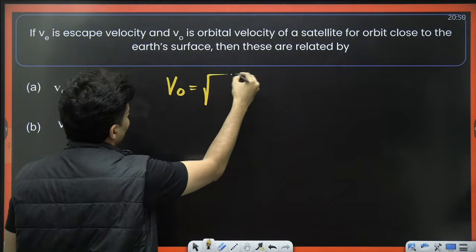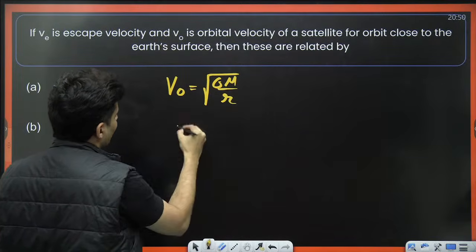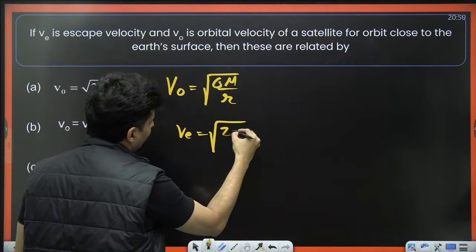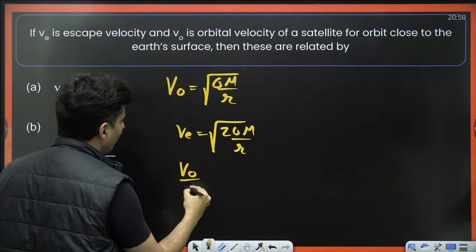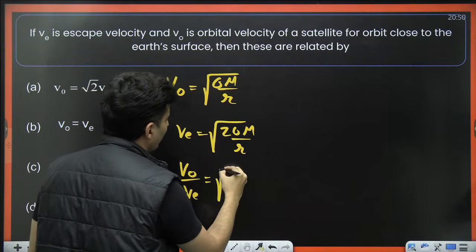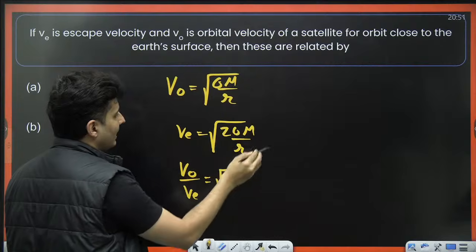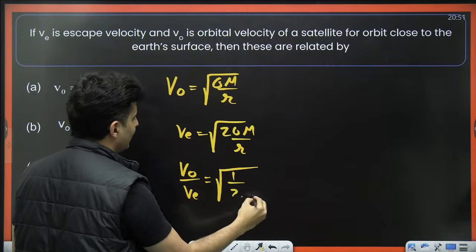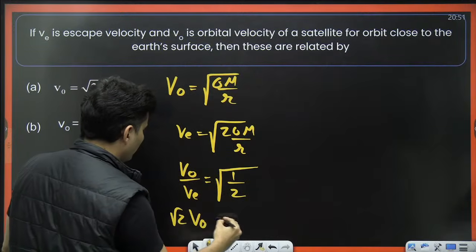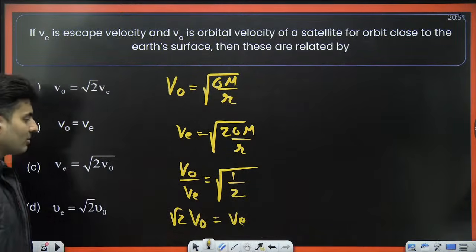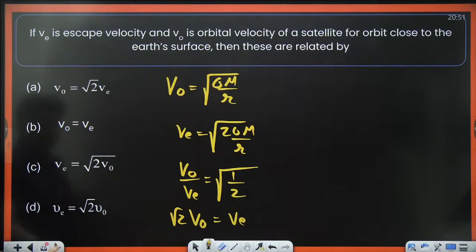Orbital speed is root of GM by r. Escape speed is root of 2GM by r. So if you divide the two, VO by VE, the root of GM by r will cancel. So I'll just have 1 by root 2. So basically VO into root 2 is equal to VE. Escape speed is root 2 times orbital speed, which is option D.